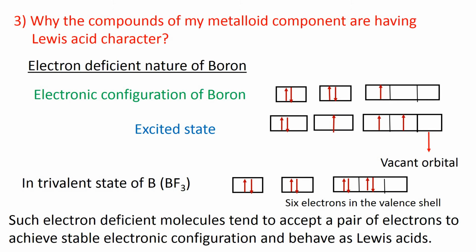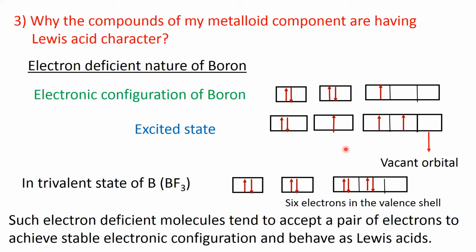Now third question. Why are the compounds of my metalloid component having Lewis acid character? Metalloid component, here it is boron. Now this electron deficient nature of boron we explain. See, electronic configuration of boron in the ground state is 1s2 2s2 2p1.